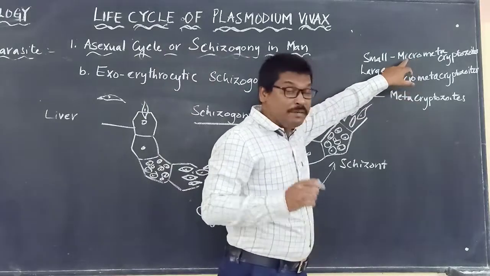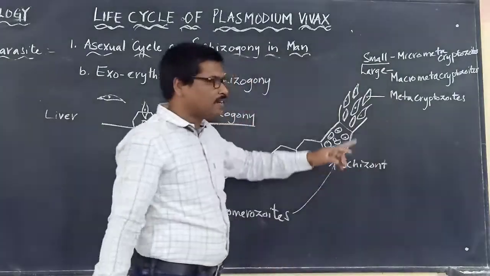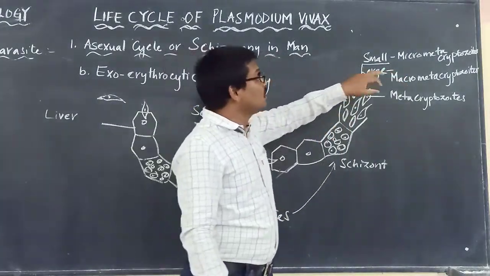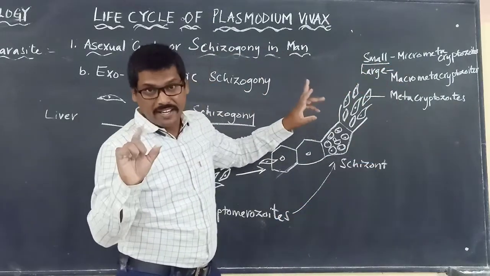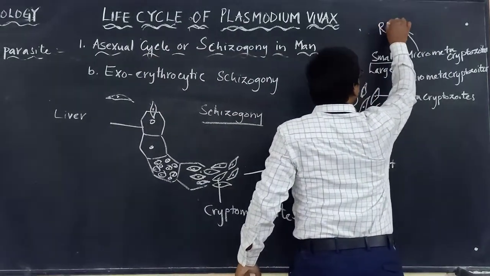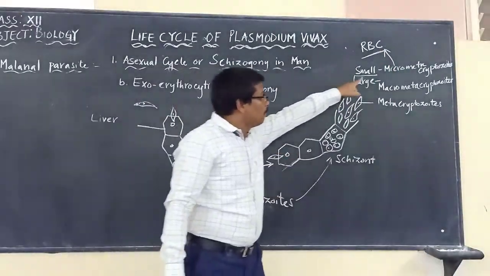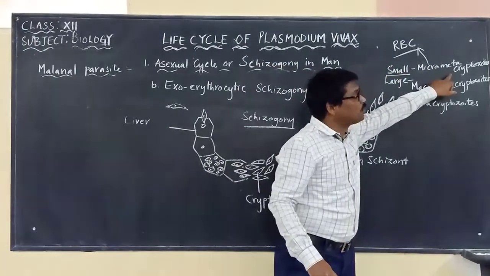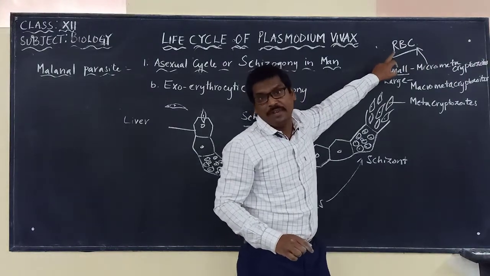So the micro metacryptozoites, which are small, as the word indicates, micro means what? Small. Those micro metacryptozoites will now go and attack the RBC cells. Please remember that. Micro metacryptozoites, which are small in size, will go and attack the RBCs.